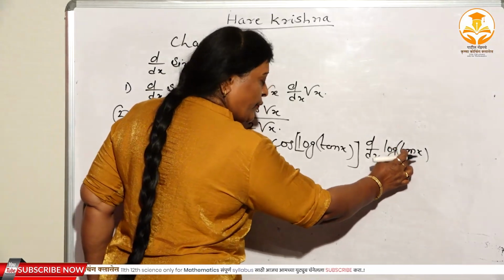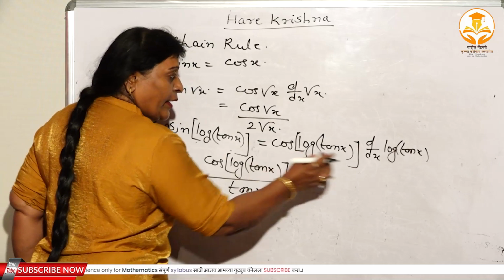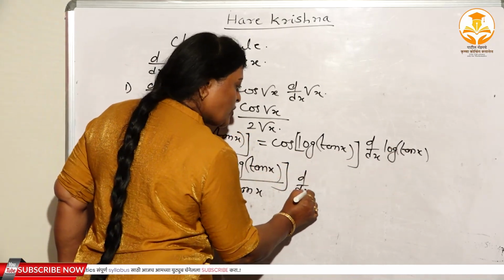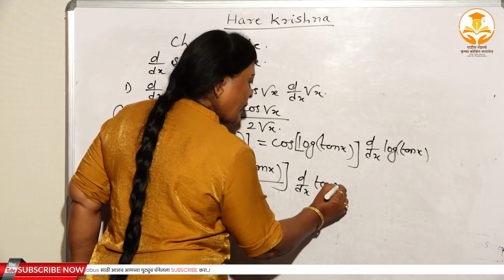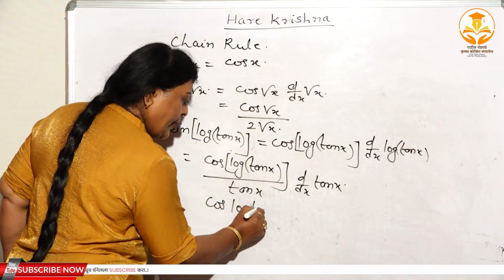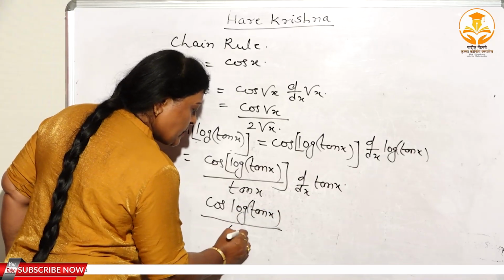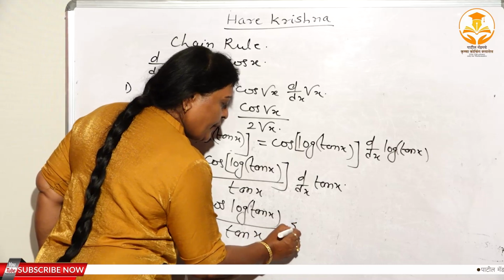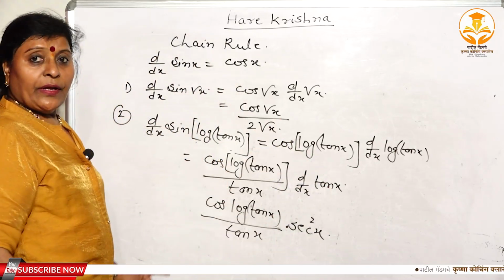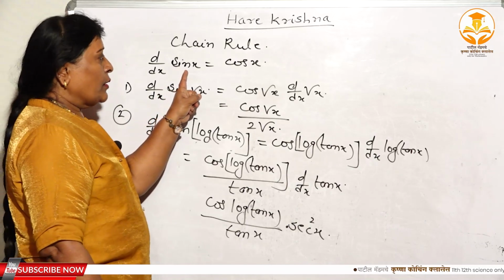The derivative of log u is 1 by u. 1 by u means 1 upon tan x, right? Here you have substituted u. Therefore again d/dx of tan x, right? Now cos of log of tan x divided by tan x, and what is the derivative here? Sec square x, right?